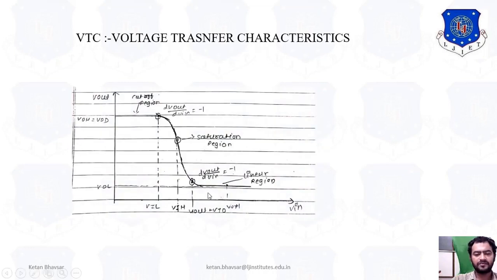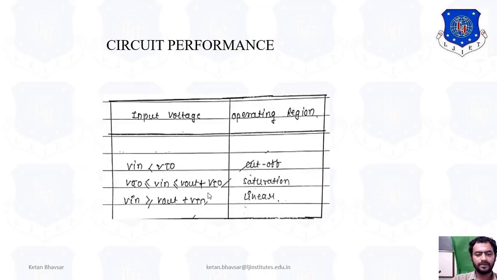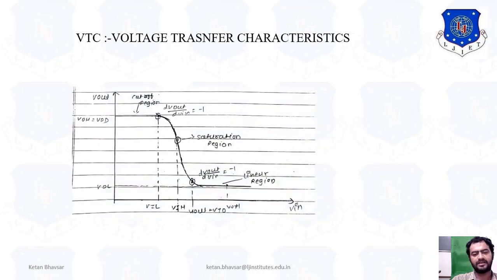And if Vin is greater than or equal to Vout plus VTO, meaning VGS is greater than or equal to VDS plus VTO, then it is in linear region. So we can easily identify this type of region when we are talking about cutoff, linear and saturation region in terms of voltage transfer characteristics.